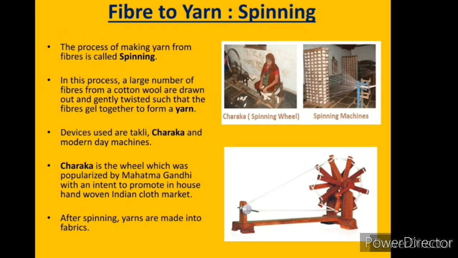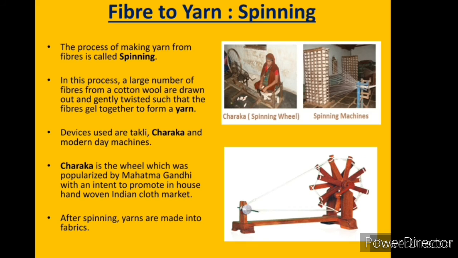Spinning. The process of making yarn from fibers is called spinning. In this process, a large number of fibers from cotton wool are drawn out and gently twisted such that the fibers get together to form a yarn. Devices used are takli, charkha, and modern day machines.